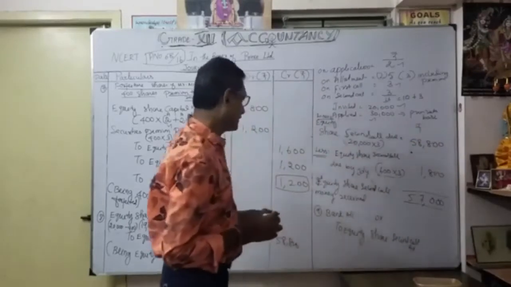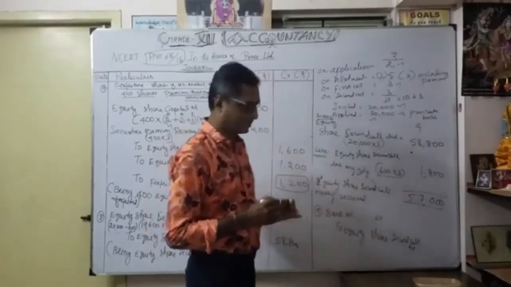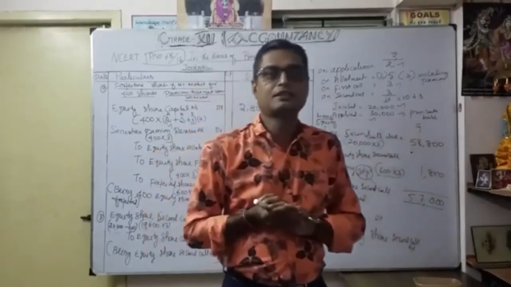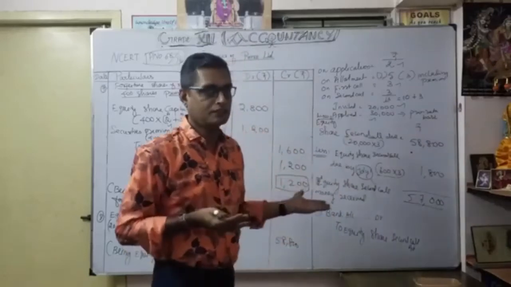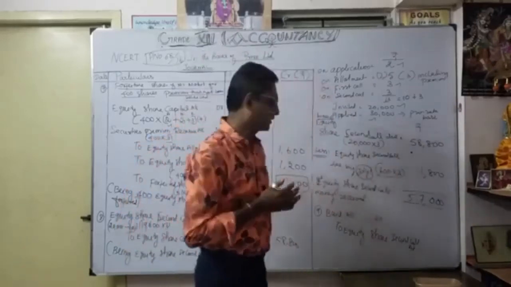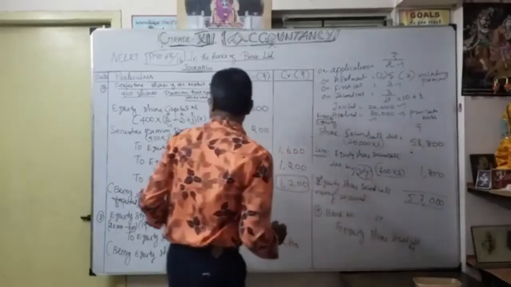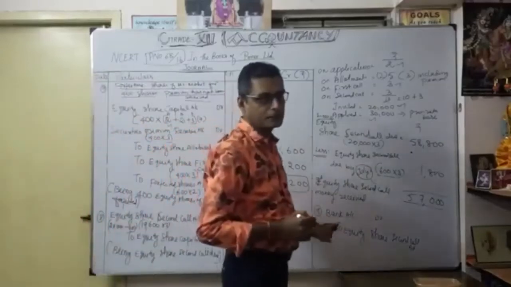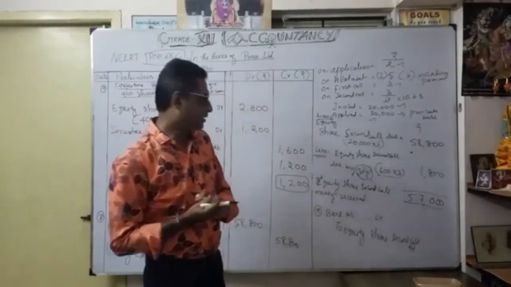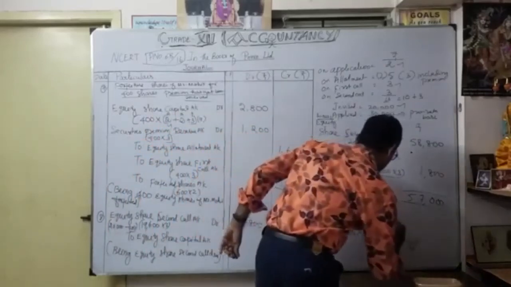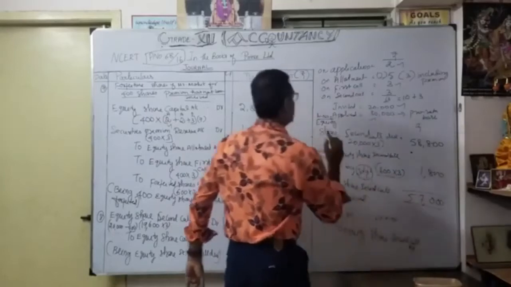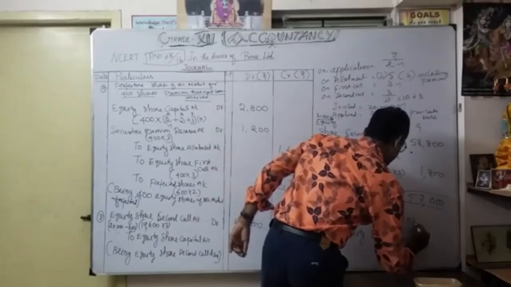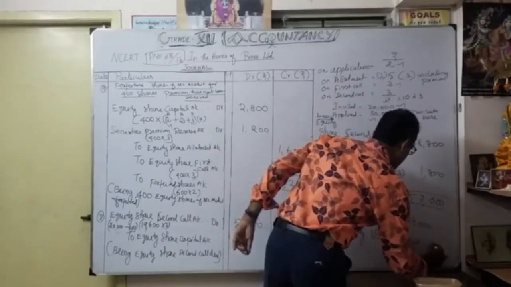So equity share second call money received is 57,000, because only Jolie defaulted and failed to pay the second call on 600 shares. She failed to pay the first call also, and the second call also. So we get the ninth entry: this is our seventh one, this is the eighth one, then the due entry is the issued entry for the second call. How much? 57,000. So this is the working note, we can mention 3. Okay, 57,000 as debit.